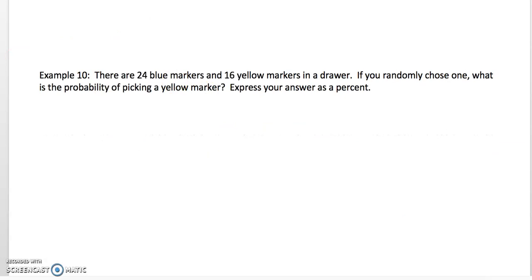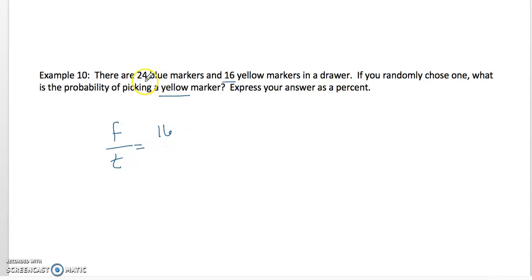So there are 24 blue markers and 16 yellow markers in the drawer. If you randomly choose one, what's the probability of picking a yellow marker? Express your answer as a percent. So when I ask for a percent, I like to just put it as a fraction first and then go from there. So what's the probability of choosing a yellow marker? If we're looking at favorable over total, favorable outcomes, yellow markers, there's 16 of them, right?